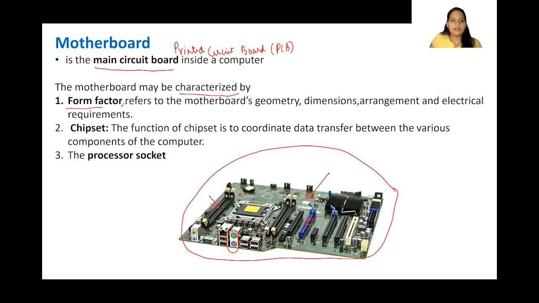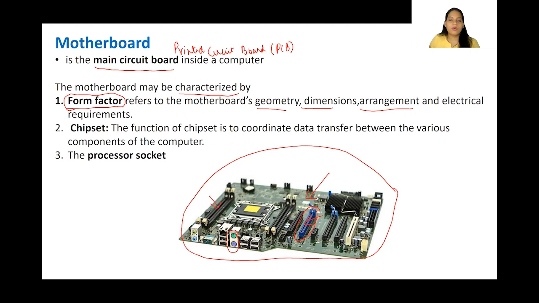First thing is something called the form factor. Form factor is the motherboard geometry, dimension, arrangement, etc. And what do we mean by that? Geometry is nothing but your length and breadth. Geometry and dimension are the same. And arrangement means the slots and ports. What are the types of slots available?